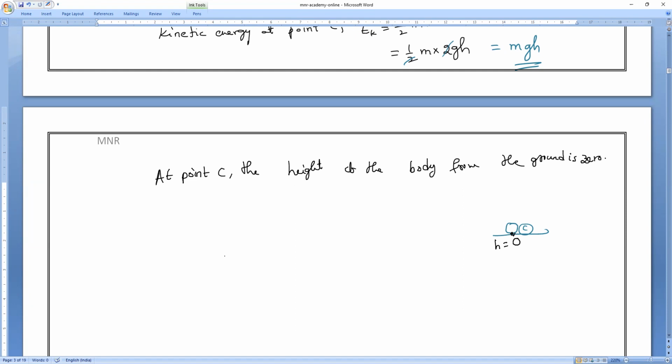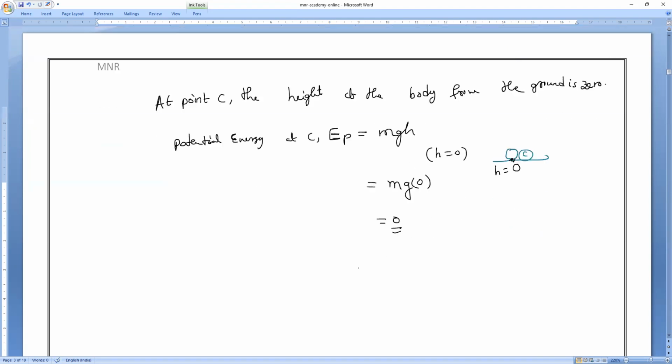So potential energy at C is equal to what? Everybody, respond. EP is equal to mgh. So where h is equal to 0, the whole potential energy will become what? 0. Understand, everybody?